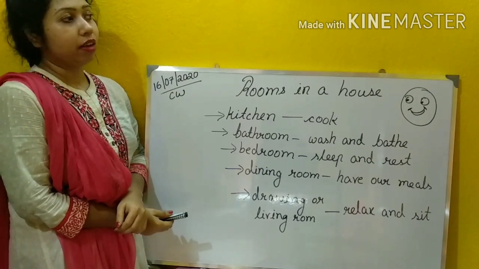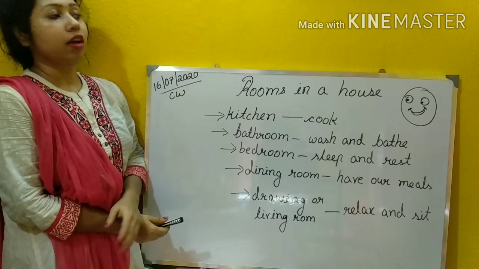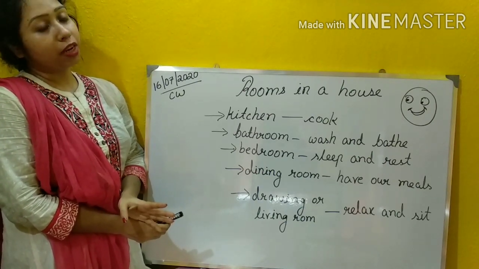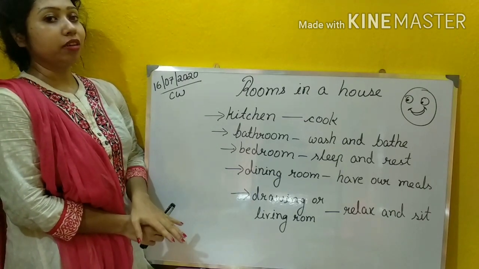Now children, in a house there are many rooms. I hope you know. What are the types of rooms we will now study? We have a kitchen.